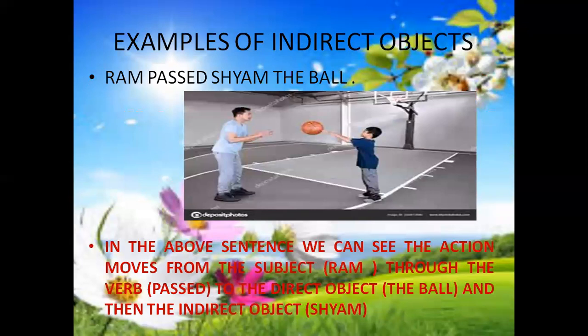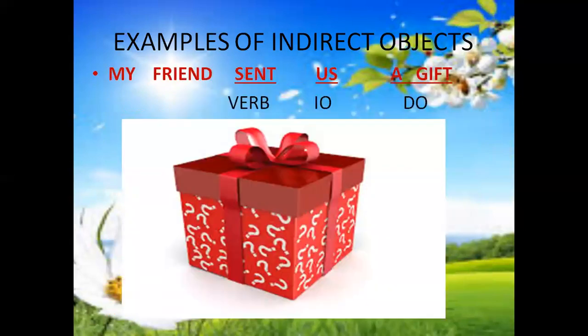Now just see the example. Ram passed Shyam the ball. In the above sentence we can see the action moves from the subject Ram through the verb passed to the direct object the ball and then the indirect object Shyam. Similarly, we can see my friend sent us a gift. To whom? To us. So us will be the indirect object, a gift will be the direct object, and sent is the verb here.